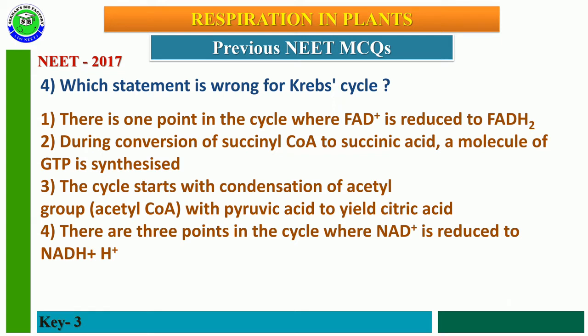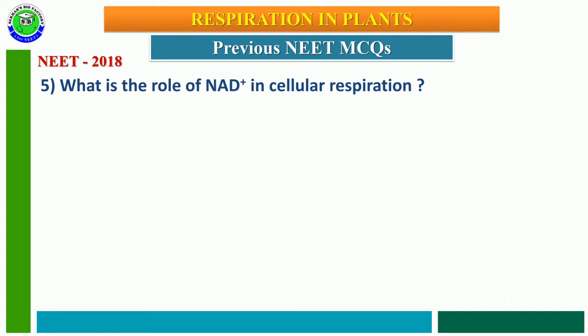The cycle starts with condensation of an acetyl group with pyruvic acid to yield citric acid. So here pyruvic acid is not involved in the Krebs cycle. Only acetyl coenzyme A is involved. So the third option is the wrong option.